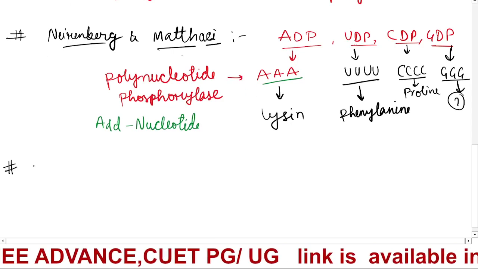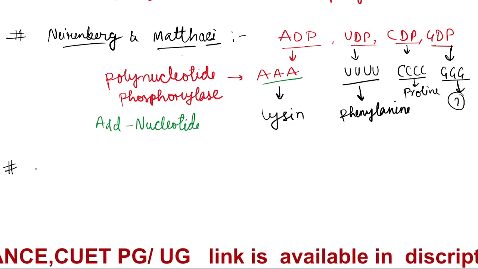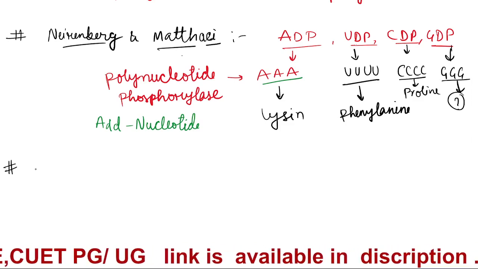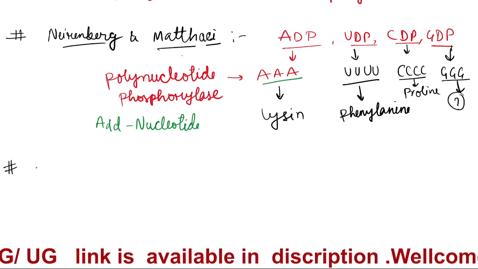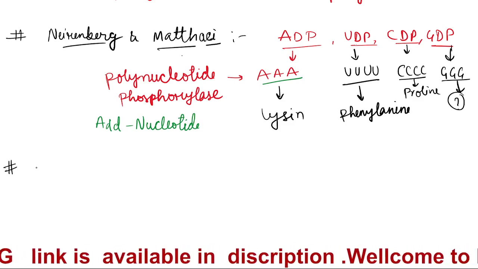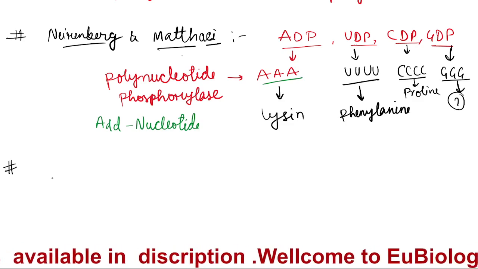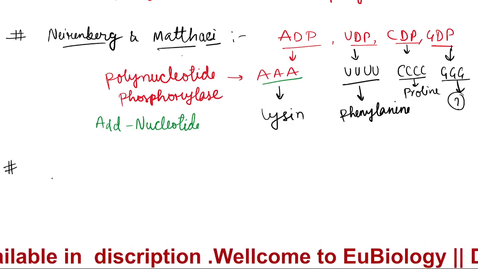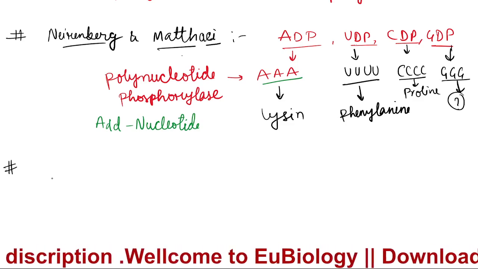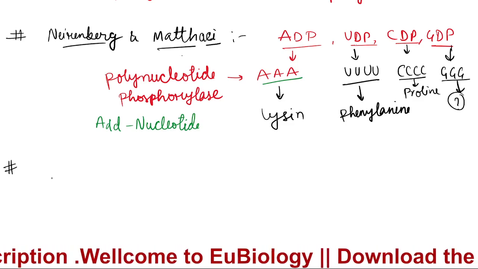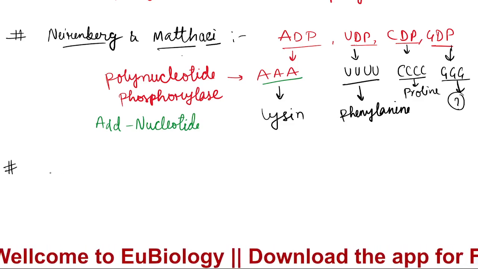Dr. Hargobind Khurana took different types of nucleotides, not only similar ones. So we can say he made a complete, independent RNA from the cell.